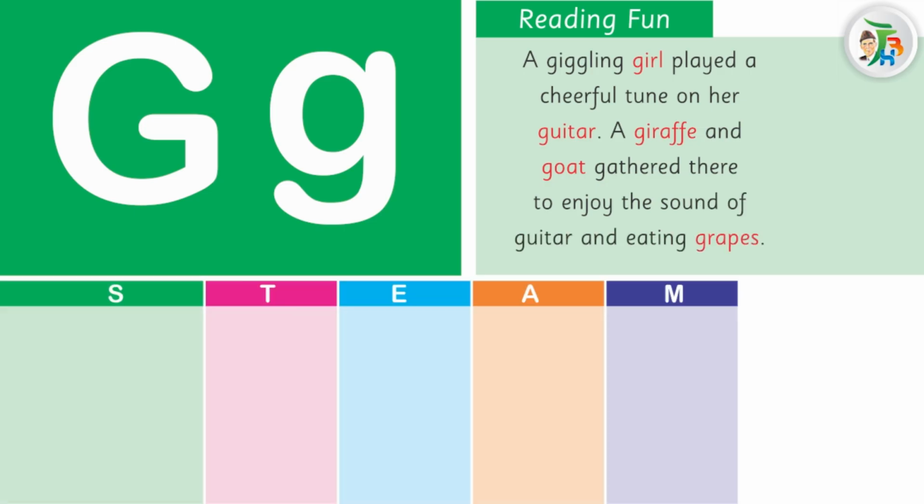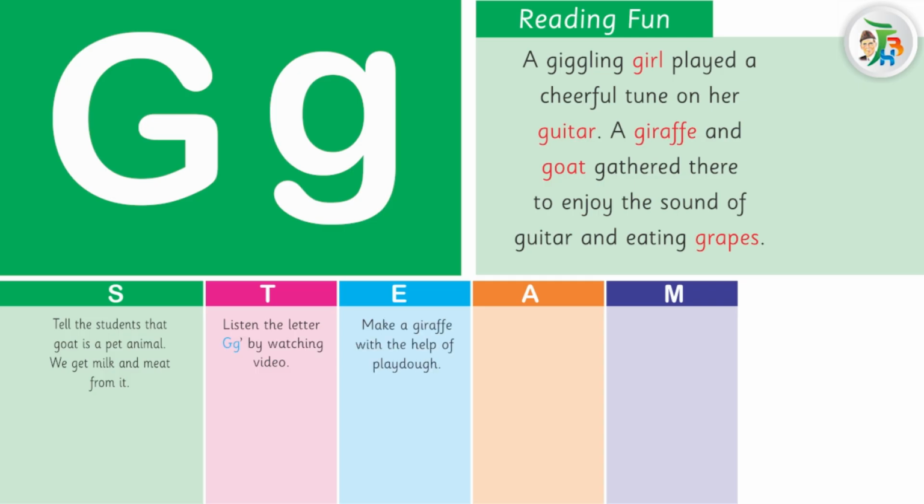STEAM activities. Let's do some fun activities together. S. Tell the students that goat is a pet animal. We get milk and meat from it. T. Listen to the letter G by watching video. E. Make a giraffe with the help of Play-Doh. A. Draw a bunch of grapes and color it green. M. Count objects beginning with the sound G around you.